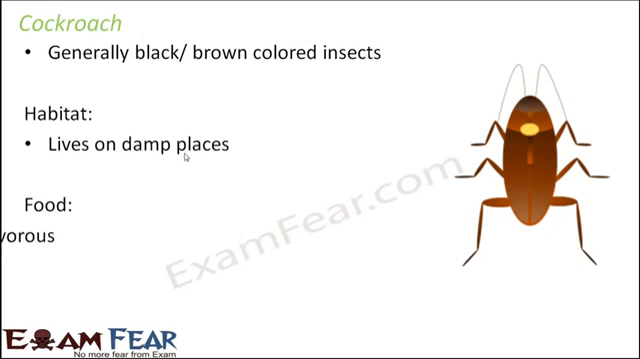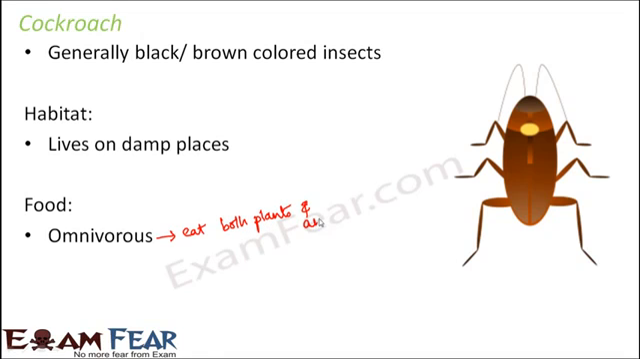If you talk about its food, it is omnivorous. It eats both food grains as well as cereals and other small insects. So it eats both plant products as well as other animals. So it's like omnivorous, and omnivorous are those animals which eat both plants as well as other animals. So they can actually consume any organic matter.